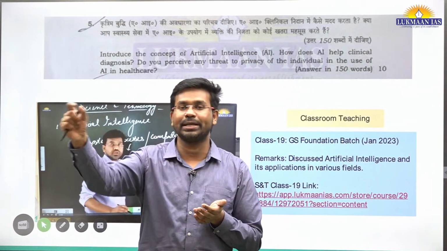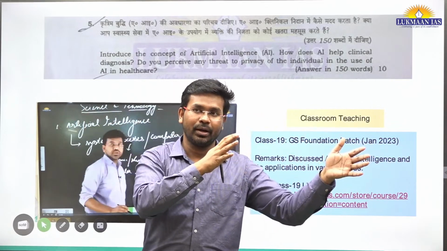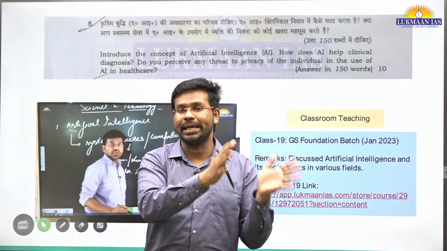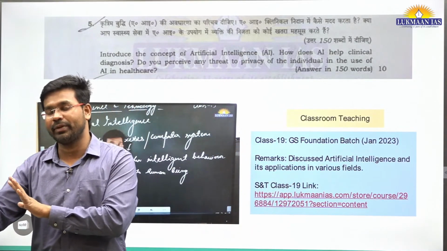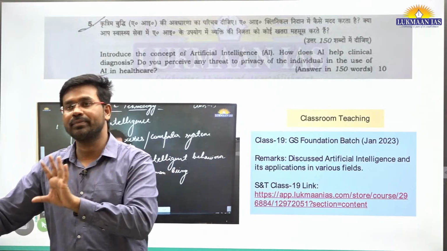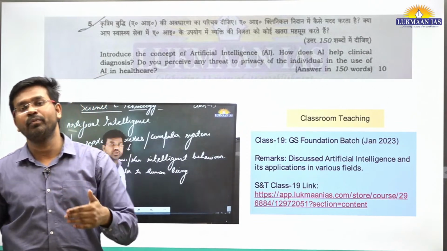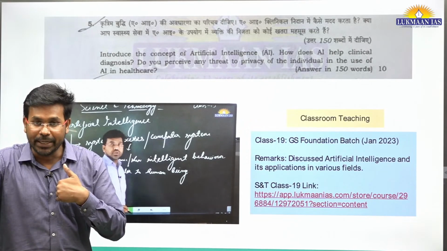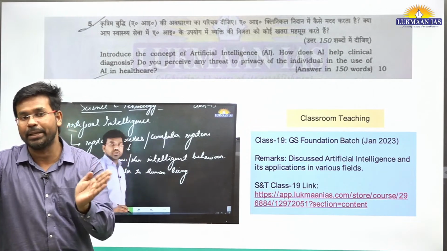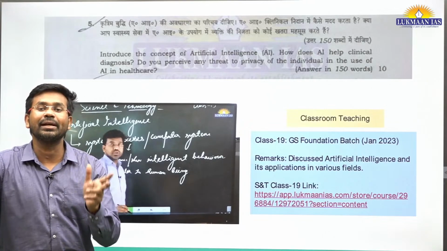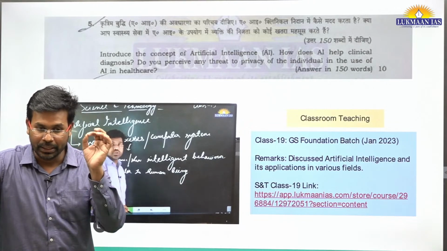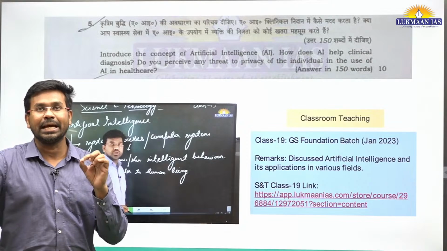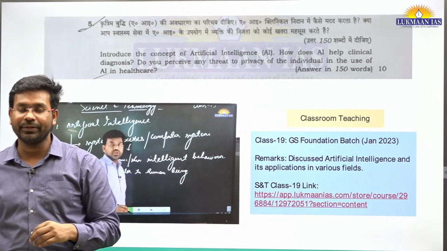They will be able to carry AI results or data from one field to another, like cross-platform AI. It will be able to reason for itself and imitate human behavior on multiple fronts. That is known as general AI. As of now, no organization has achieved general artificial intelligence.